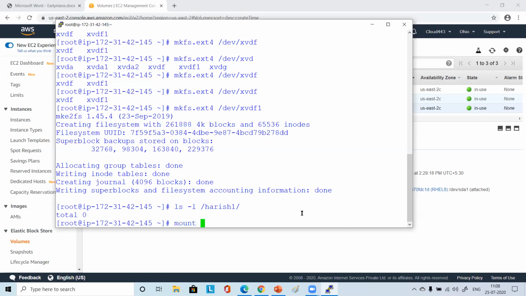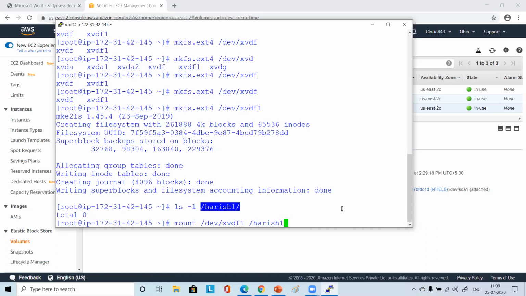So just run mount. What do you want to mount? You want to mount this particular device. Where do you want to mount? You want to mount in this directory. Two parameters: what you want to mount and where you want to mount.